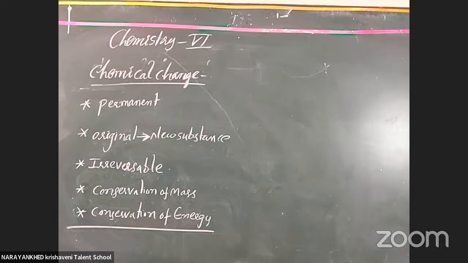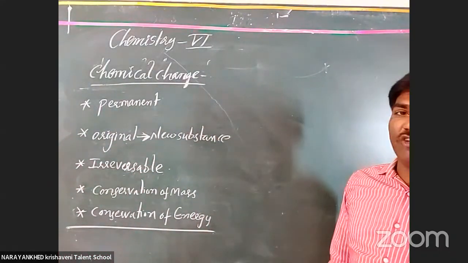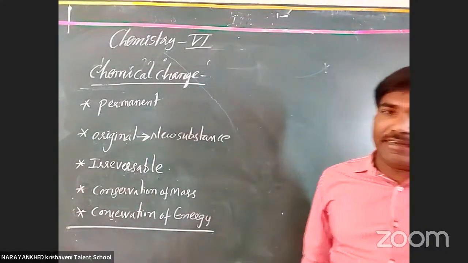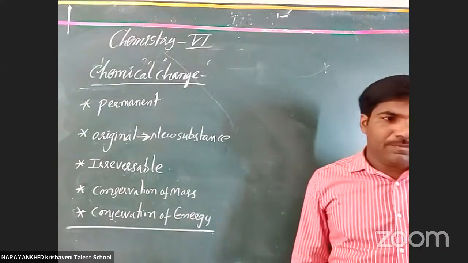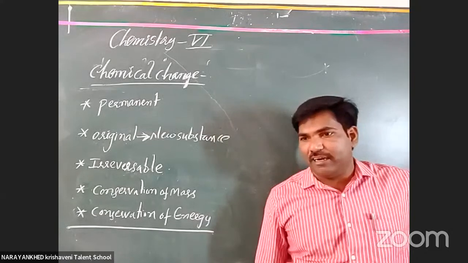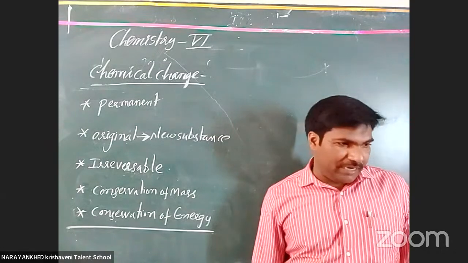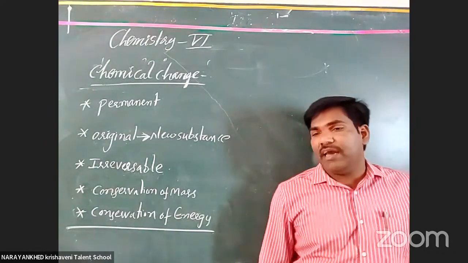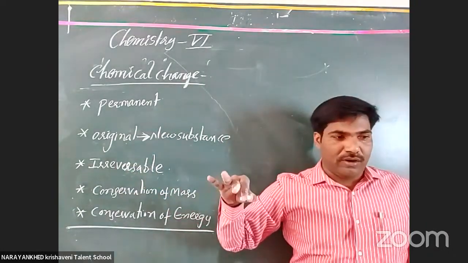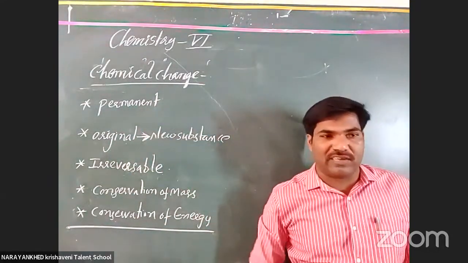Yeah, listen carefully, all the students. Here, what is this actually? This is the chemical change. Which one is called a chemical change? The change that is permanent. Okay, the chemical change is a permanent change actually. Once it is changed, again you will not get what? Okay, the substances. Okay, clear or not? Yes, that is called a permanent change. Already we have discussed that an original substance is converted into a new substance. New substances are formed. But again, the new substances do not give back the original substances, like our physical change.